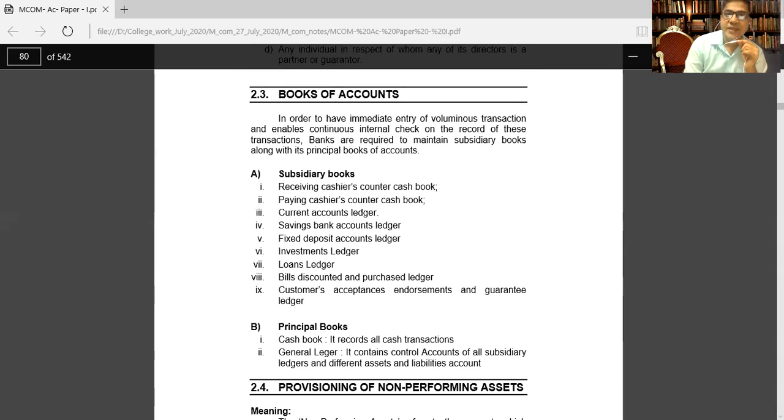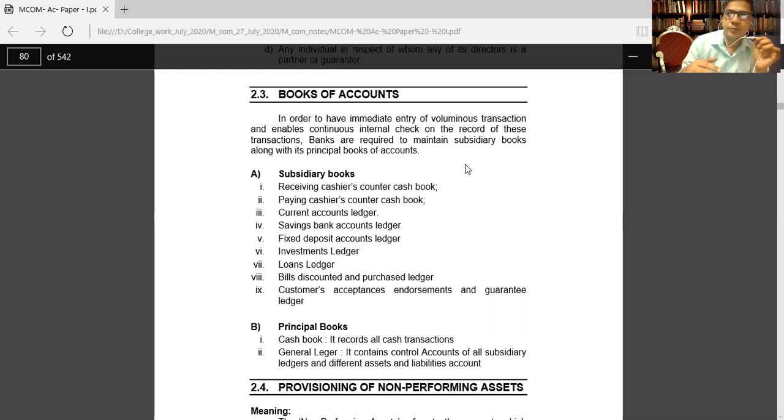Now banking company, see that friends, we will concentrate on the final account. You should know about certain background of the final account. Now in the final account, we should know what kinds of books of accounts are prepared by the bank in order to have the immediate entry of the voluminous transactions.